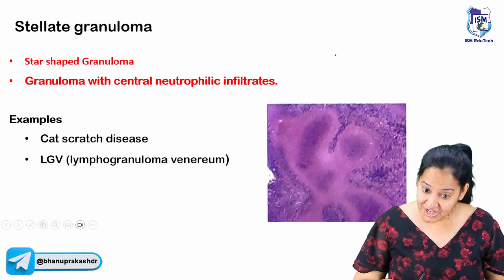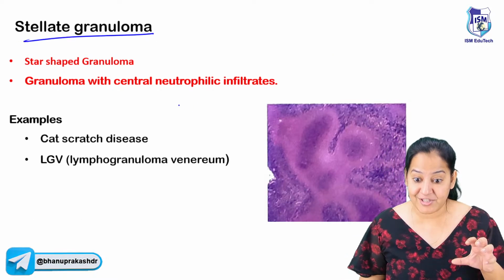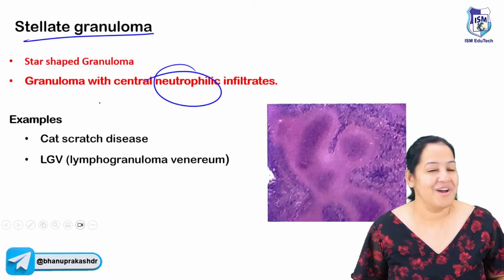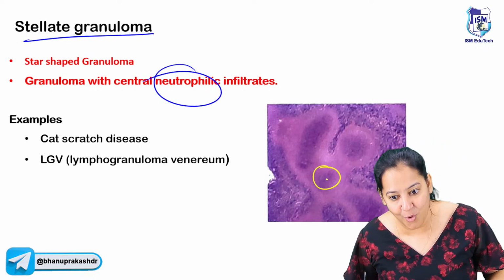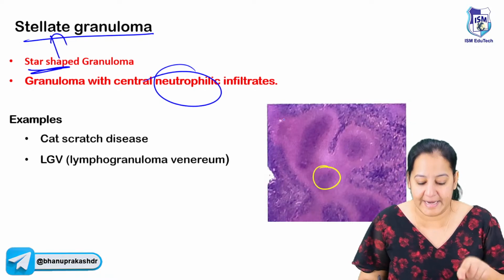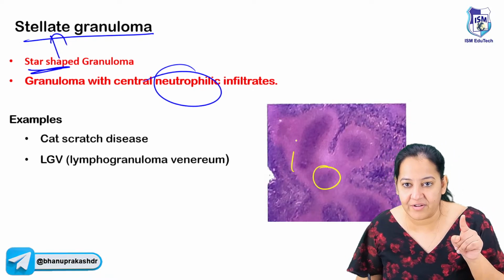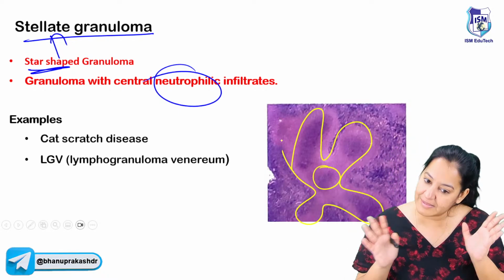But there is a special granuloma, which is our question right now, that is stellate granuloma. Stellate granuloma is a special granuloma in which the center has neutrophils. Normally neutrophils are not there, but here at the center, we have the neutrophils. The core is neutrophil, and it is star-shaped. Since it is star-shaped, that's why it is known as stellate. Appreciate the boundaries of the star here. Can you see the boundaries? They are looking like a star. So the star-shaped granuloma is known as stellate granuloma.